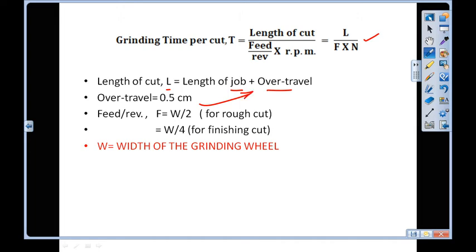Next is feed per revolution, F. In case of grinding, if we are using the rough cut, then F is equal to W by 2. And if we are taking a finishing cut, then F is taken as W by 4. Now what is W? W is the width of the grinding wheel. Mind the width of the grinding wheel.